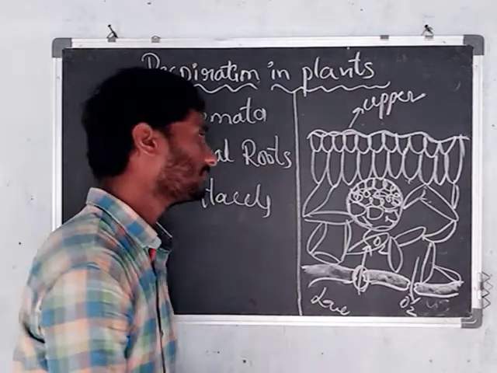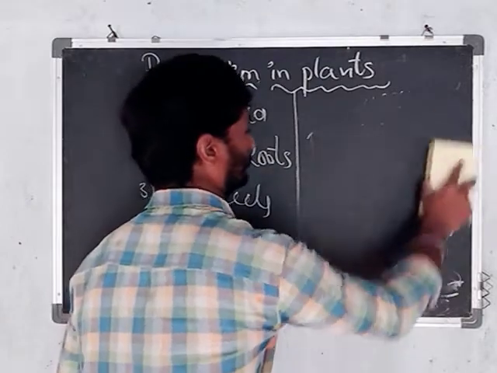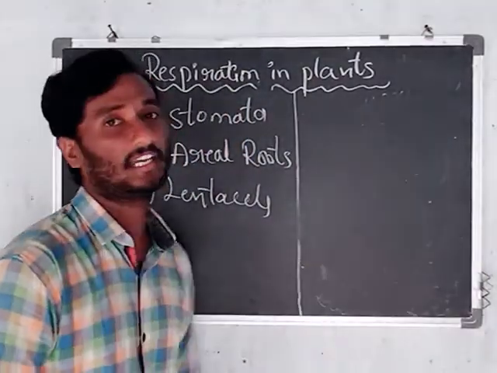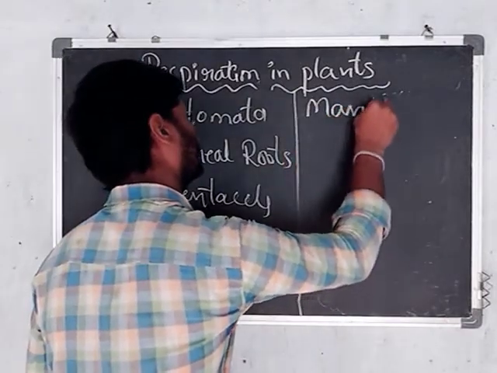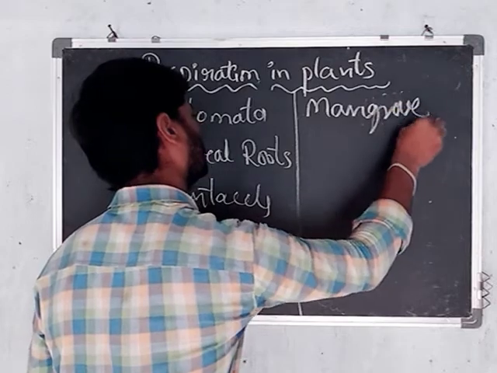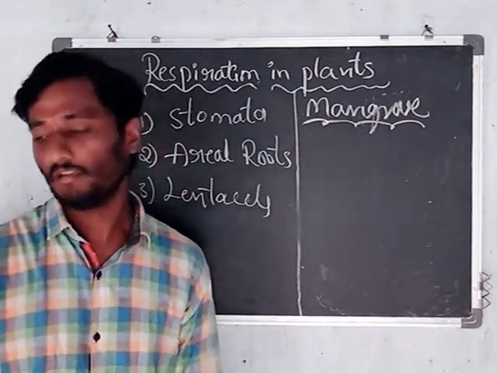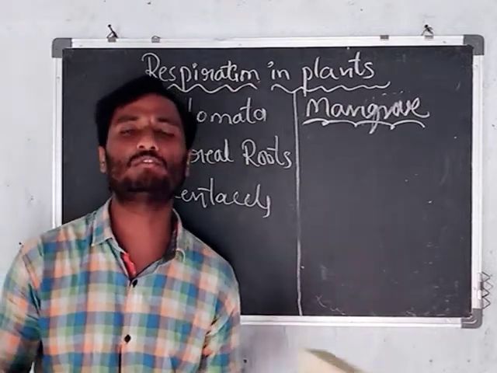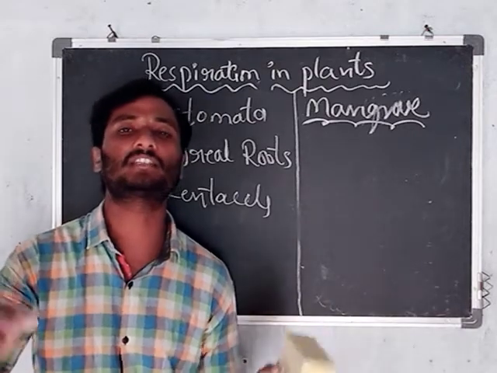Next one, aerial roots. You can observe aerial roots in a mangrove ecosystem. Mangrove is a particular environment area. It is a specialized ecosystem.